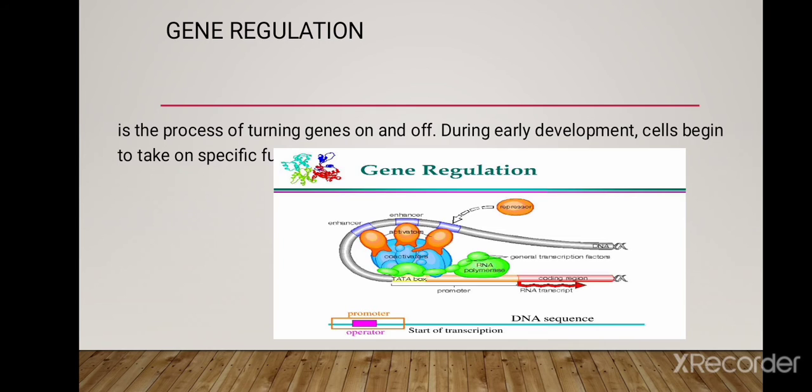Let's now move on to gene regulation. It is the process of turning genes on and off during early development. Cells begin to take on specific functions, as I said earlier. Gene regulation ensures that the appropriate genes are expressed at the proper times. Gene regulation can also help an organism respond to its environment.